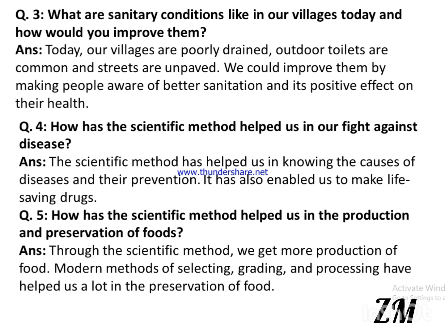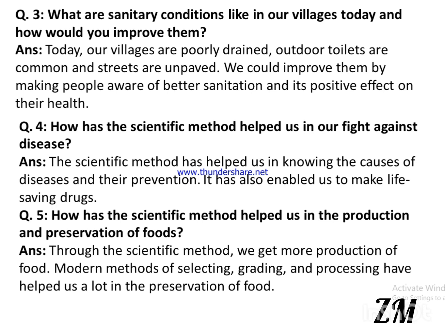Question number 4. How has the scientific method helped us in our fight against diseases? Answer. The scientific method has helped us in knowing the causes of diseases and their prevention. It has also enabled us to make life-saving drugs.